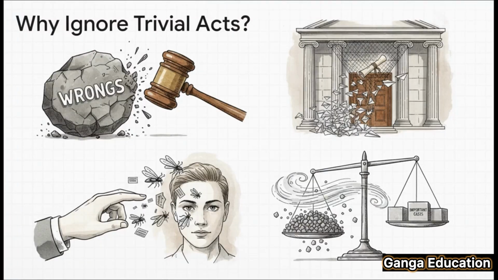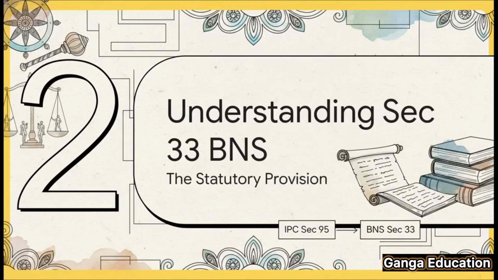Well, the logic here is actually pretty straightforward. First and foremost, the goal is to make sure criminal law is used to punish substantial wrongs, not every little thing. It also helps prevent our courts from getting clogged up with unnecessary lawsuits. It stops people from using the law to harass others over trivial complaints. And ultimately, it keeps the courts from getting so overburdened with petty stuff that they can't focus on the really serious cases.